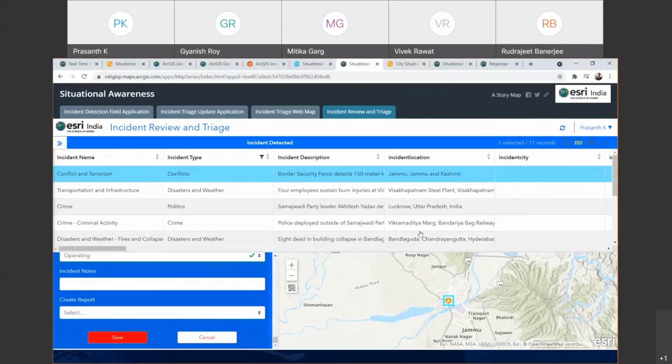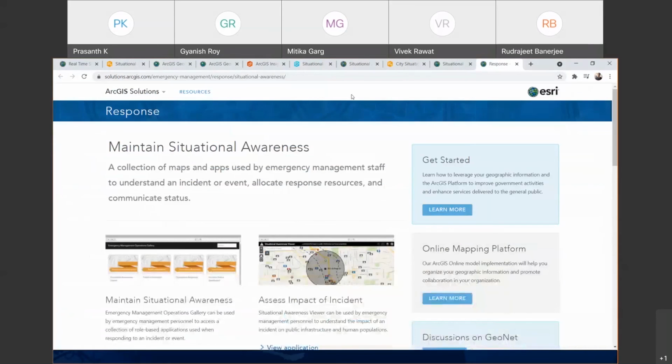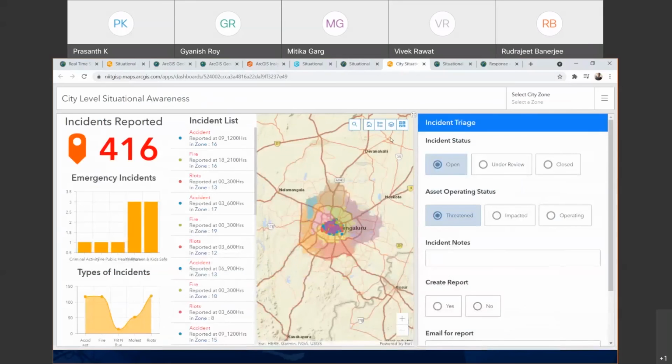Also, you will be able to integrate these kinds of workflows into an operational dashboard. So you are able to see the operational dashboard which is configured for a city.